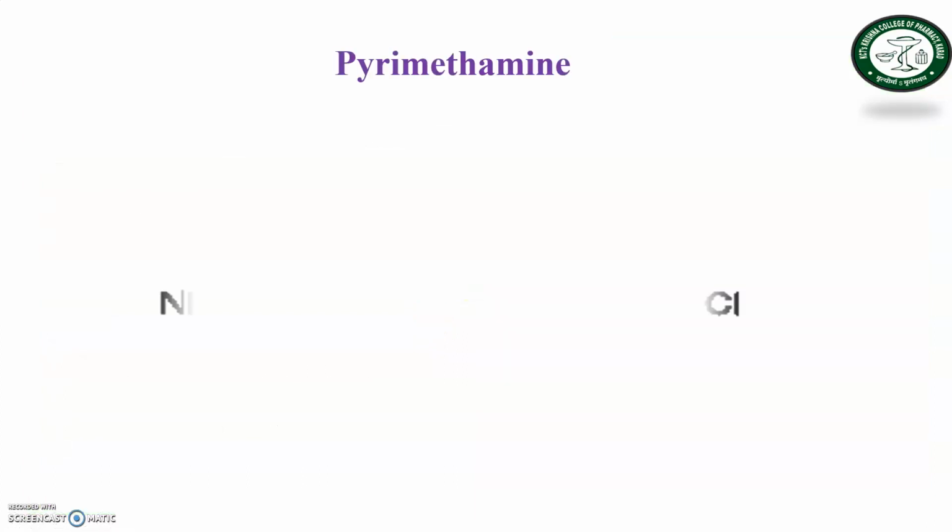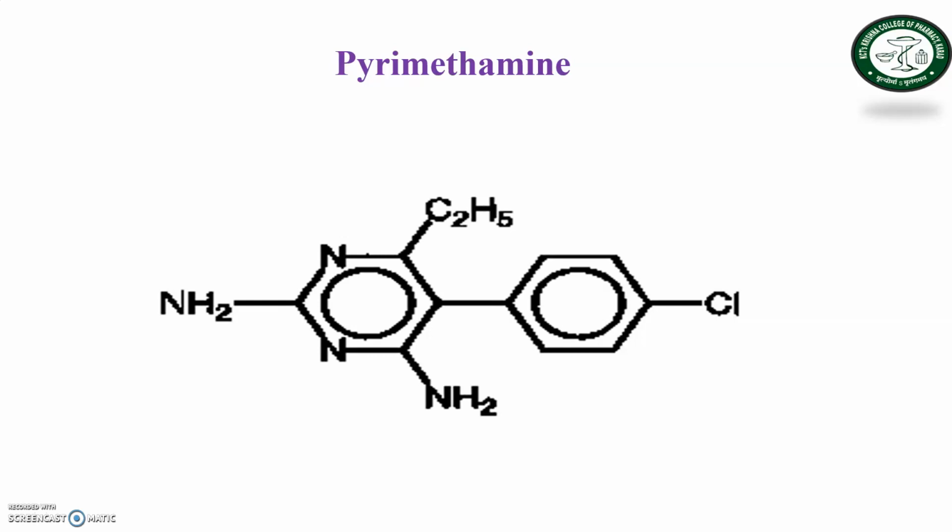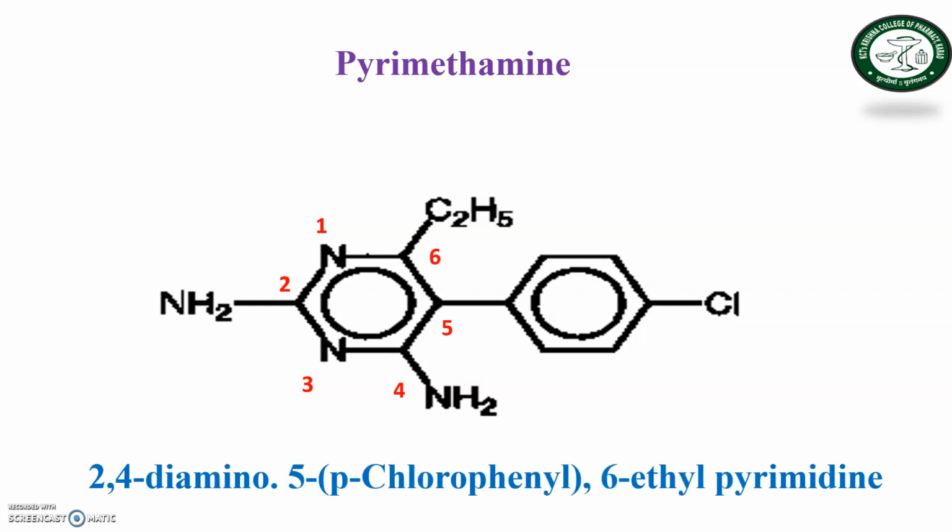Next, pyrimethamine. This is the structure of pyrimethamine. Just number the structure first, and then the chemical name of the structure is 2,4-diamino-5-para-chlorophenyl-6-ethyl pyrimidine. This is the chemical name of the structure.